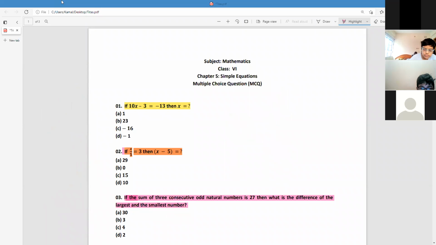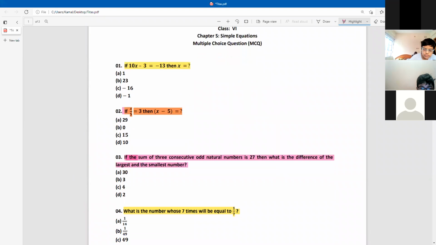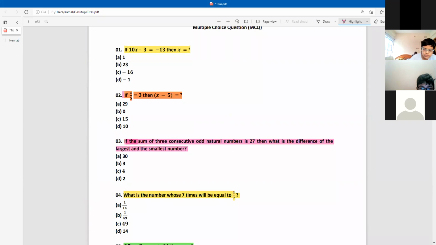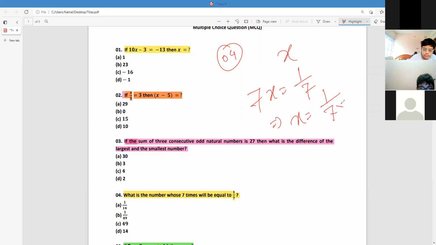Now give attention to the next question. Question number 4. What is the number whose 7 times is 1 by 7? Let the number be x and its 7 times is 1 by 7 according to the question. So 7x is 1 by 7. This 7 here multiplies, so we can shift it to the right side, where it will be divided.